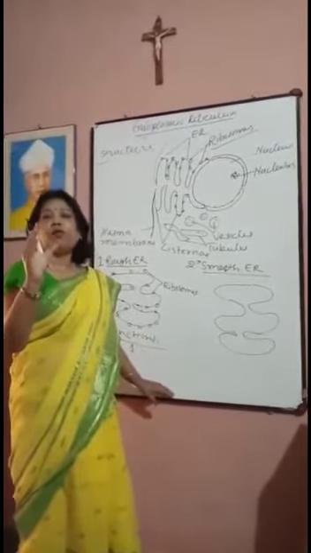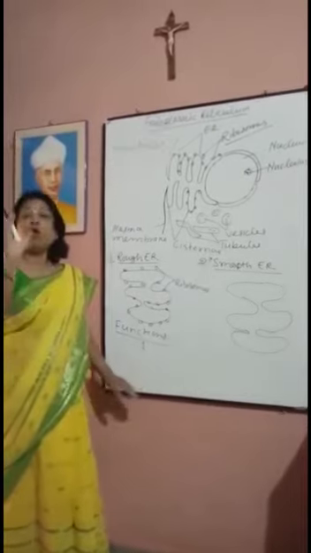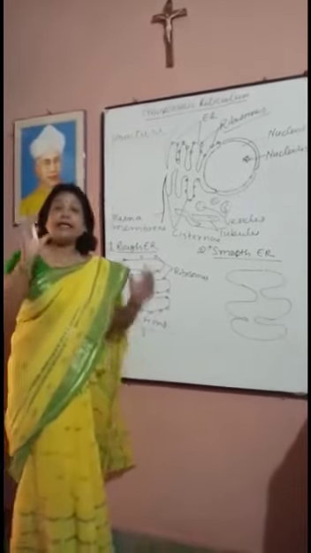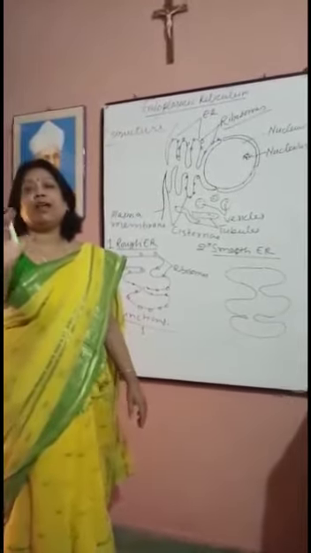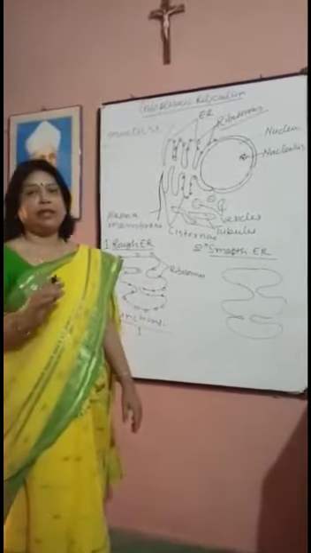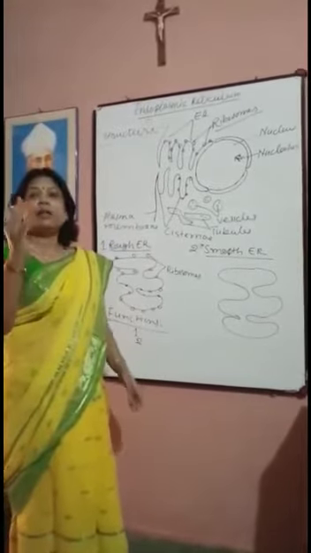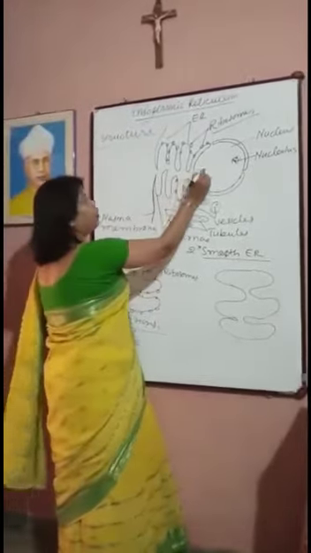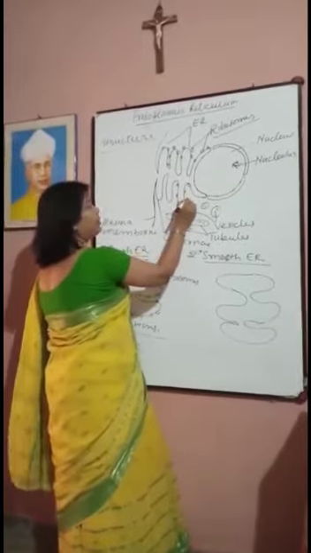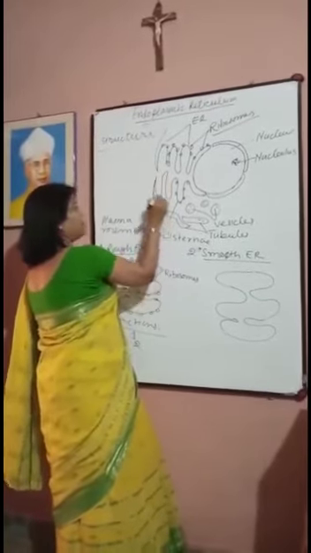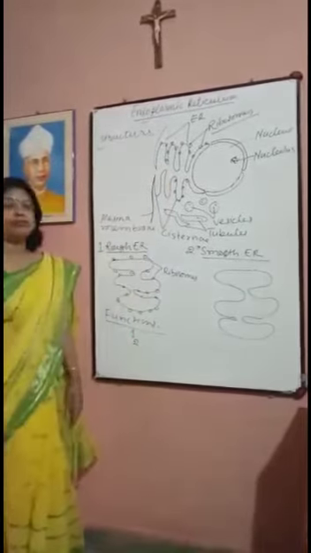That means endoplasmic reticulum forms a supporting skeletal framework of the cell. Second, it exchanges substances between nucleus and cytoplasm and between cytoplasm and surroundings.